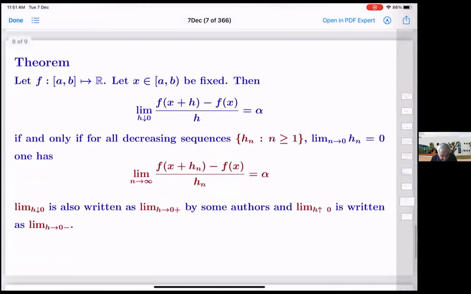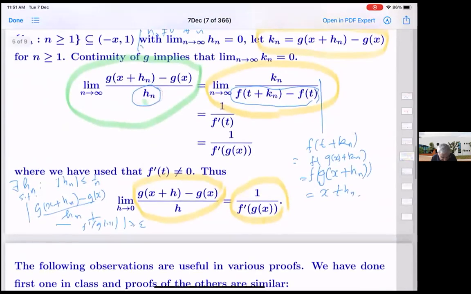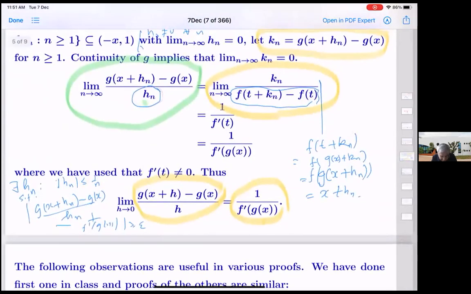The crux is that in the proof that we did here, we can choose this such that the mod h_n are strictly decreasing. Because for mod h_(n plus 1), instead of just being less than or equal to 1 by n plus 1, you can take it to be less than or equal to the minimum of 1 by n plus 1 and mod h_n.